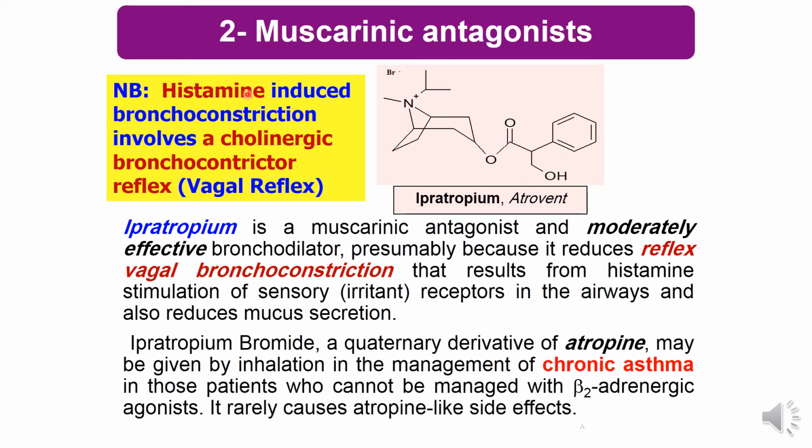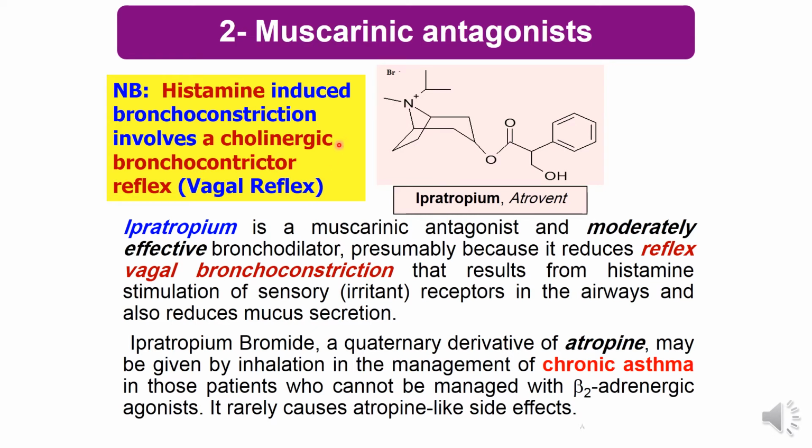When histamine is produced, it leads to bronchoconstriction as it stimulates a reflex called the vagal reflex. This vagal reflex leads to bronchoconstriction.